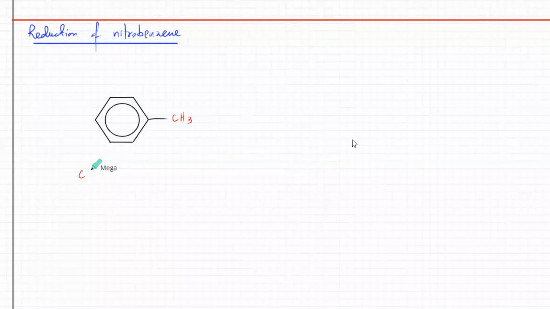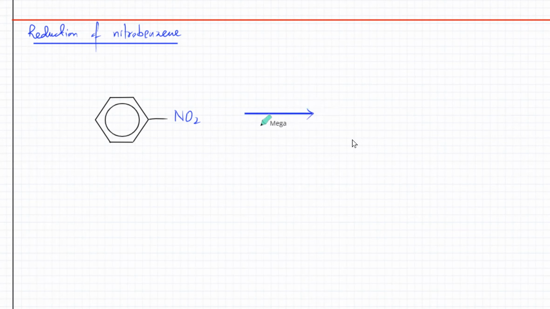So it's a benzene that's got an NO2 group, and I'm going to reduce it. The conditions used for that are tin plus concentrated HCl. And the NO2 group will turn into an NH2 group. That's about it.